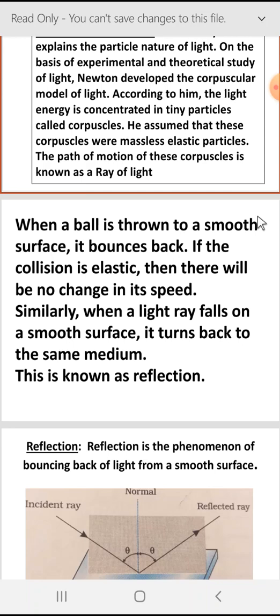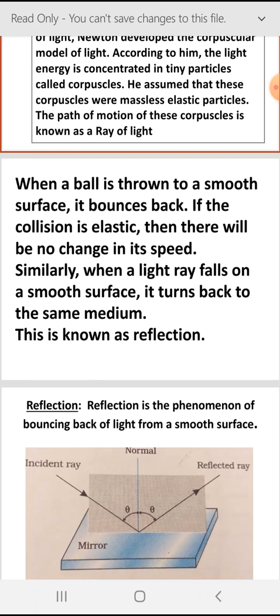If the collision is elastic, then there will be no change in the speed of the ball. Similarly, when these corpuscles, that is a ray of light, fall on a smooth surface, they turn back. This phenomenon is known as reflection.